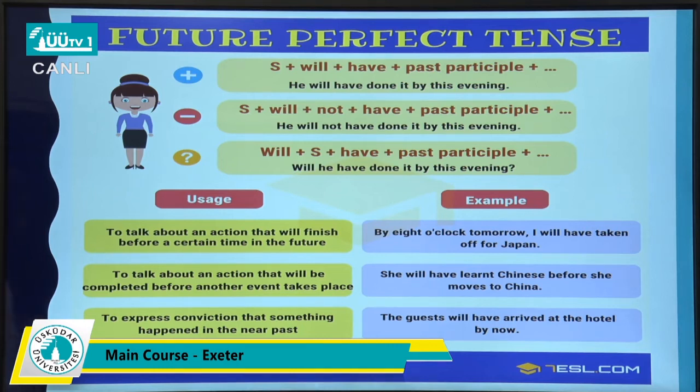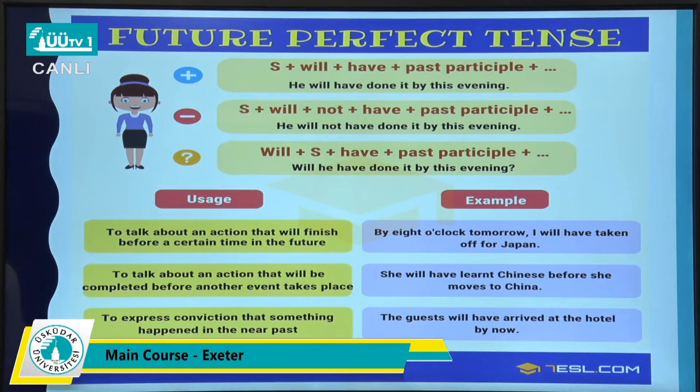So it tells us that first she's going to complete learning Chinese, then she will move to China. And when we're expressing conviction that something has happened, we can use future perfect. So for example, the guest will have arrived at the hotel by now. So when we're talking about the finished action, we can use it.